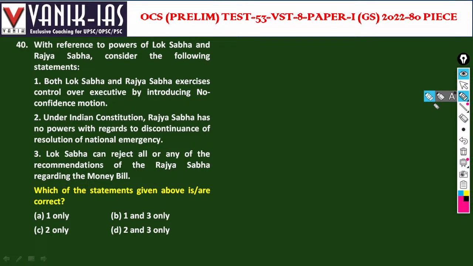With reference to the powers of Lok Sabha and Rajya Sabha, consider the following statements. Both the Lok Sabha and Rajya Sabha exercise control over the executive by introducing a no confidence motion. No, no, this is wrong. A no confidence motion can only be brought in Lok Sabha, not in Rajya Sabha. The first statement is wrong. It's only in Lok Sabha. If a no confidence motion gets passed, the government resigns.